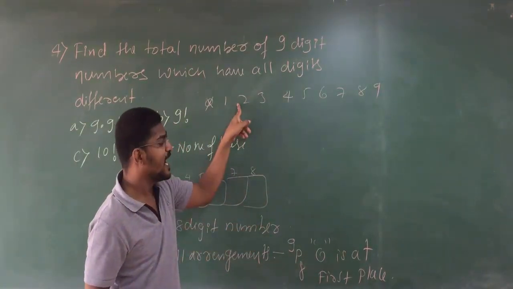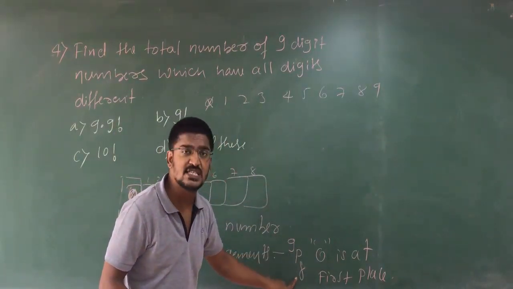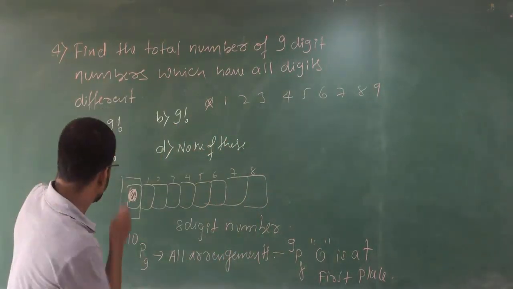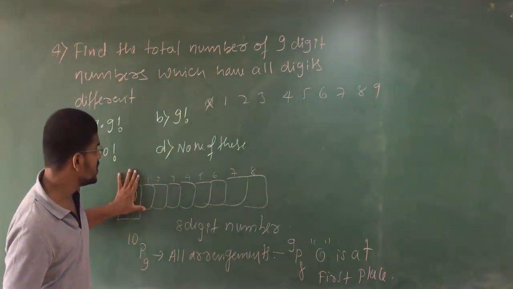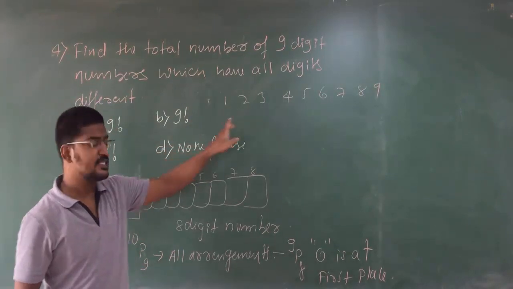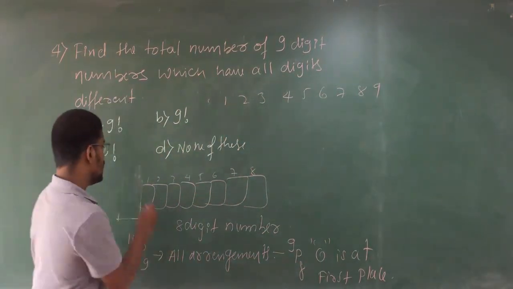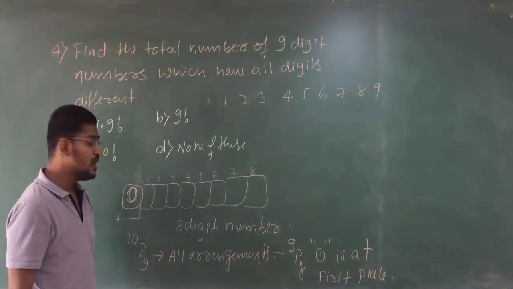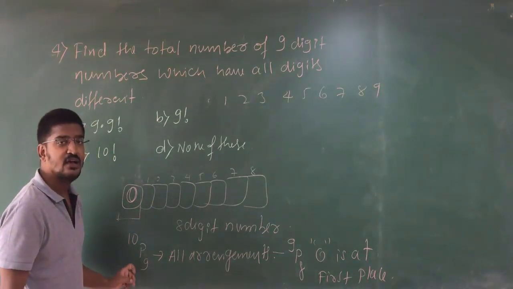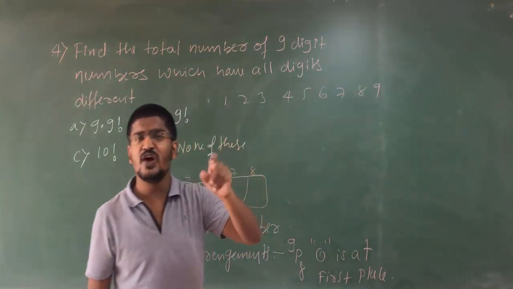That means 9P8. 9 digits, 8 places. 9P8. In this, 0 is at first because it is fixed here. If this is fixed, both are removed. Clear? 9 digits, 8 places, 9P8. 0 will be at first place. So after fixing 0 here, how much are you going to calculate? 10P9 is the total number of possible cases. 9P8 is 0 at the first place.